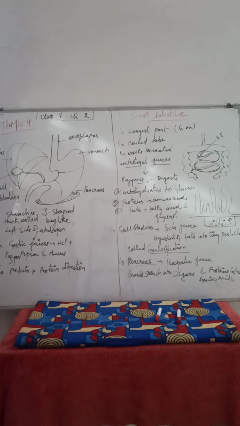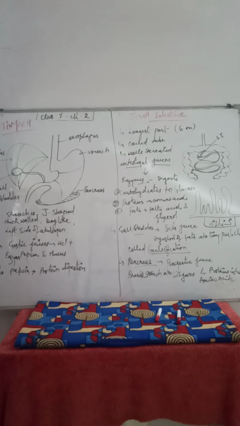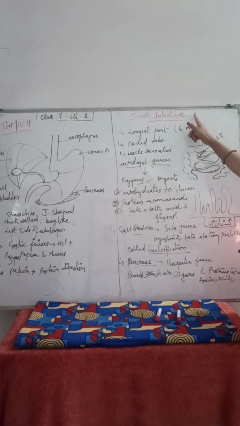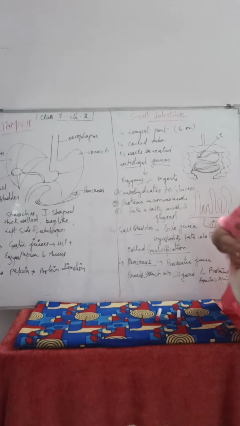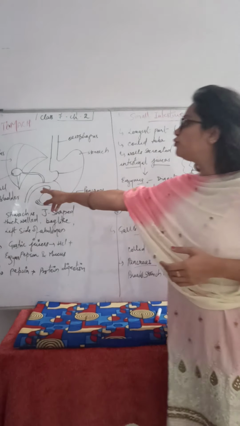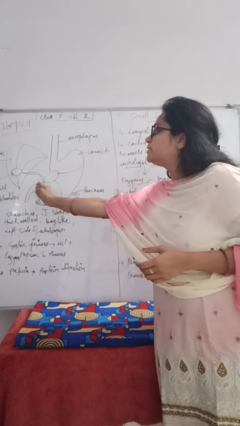I hope the three important functions of these three gastric juice components are clear to everybody. Make sure the pepsin enzyme is present in the stomach, and its function is to digest protein. I hope this is clear. Let's move to the next organ, known as the small intestine. The small intestine follows the stomach; from this part the small intestine begins.